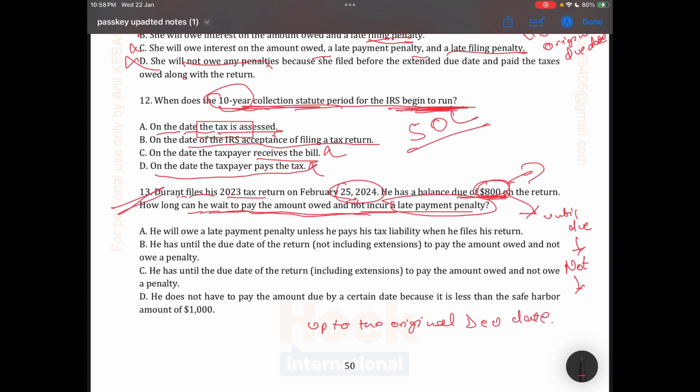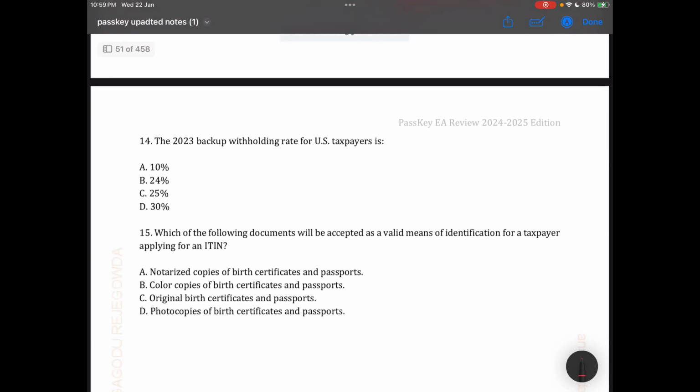Okay, let's move to the options. He will owe the late payment penalty unless he pays the tax liability when he files the return. No, he has until the due date of the tax return, not including extension. It's correct, not including. Don't be confused. We have to make a payment by the original due date, not the extended one. So the correct answer is B. Let's move to the next question.